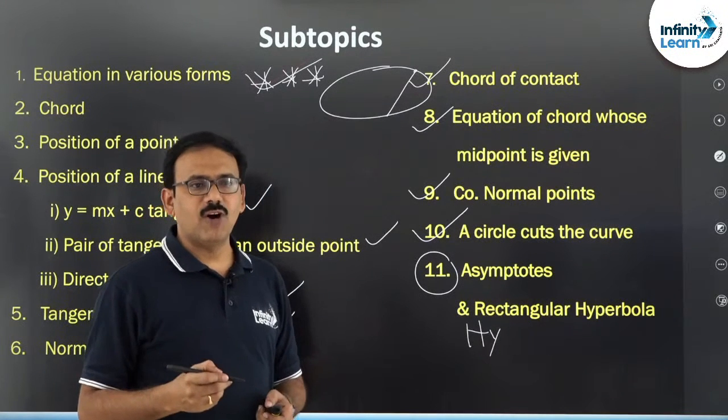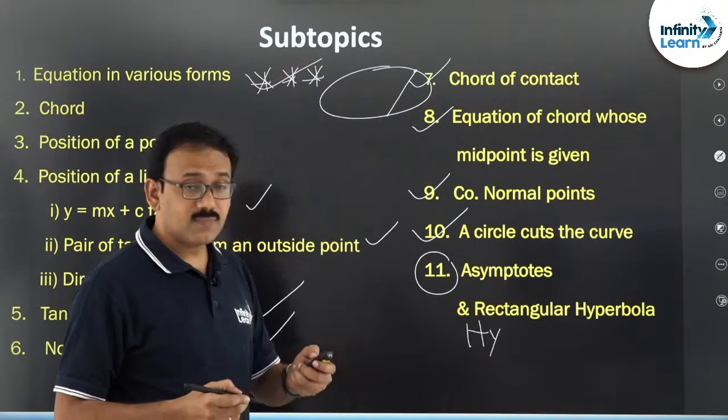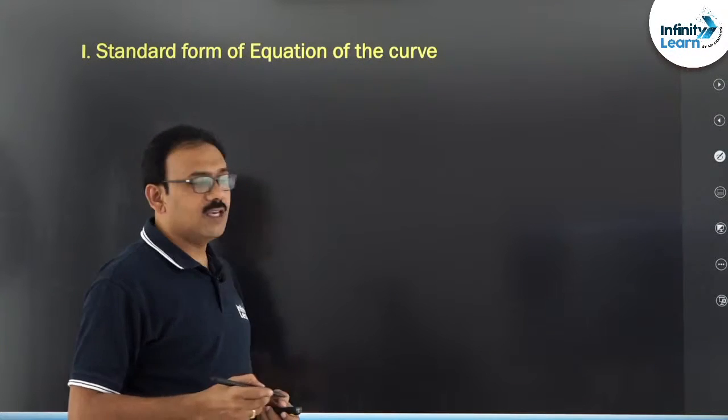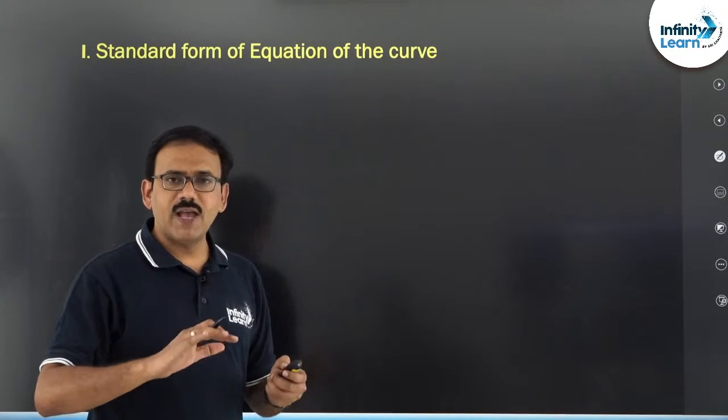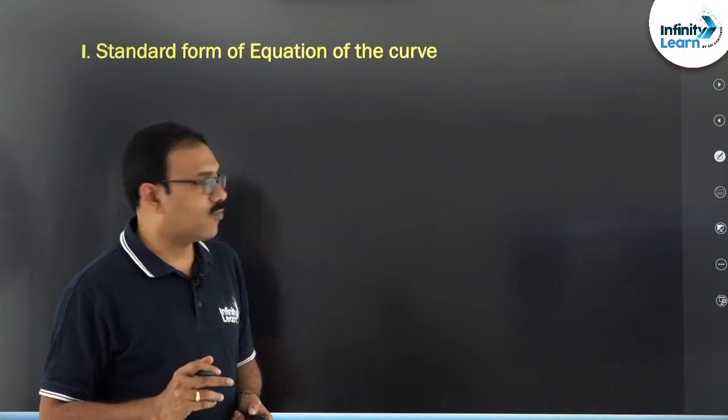Now, let us see the formulae one by one. I have listed out the formulae, you can see here, friends. First one, the standard form of the equation of a curve. Of course, you will have many formats; I am just highlighting the standard form as we require it.